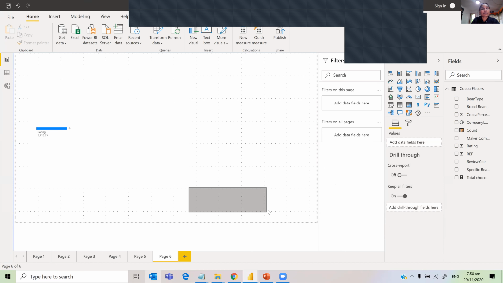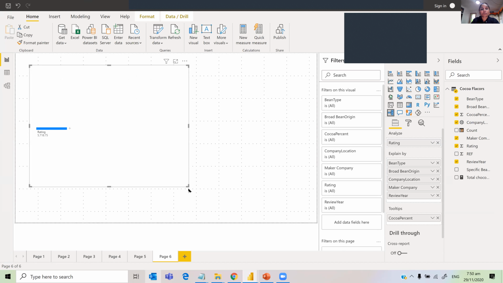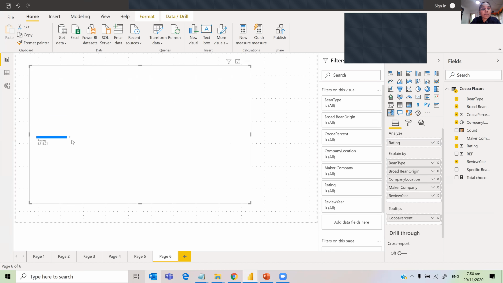If you click on the plus, you have something called high value and low value. So find the field with the lowest value for rating first.